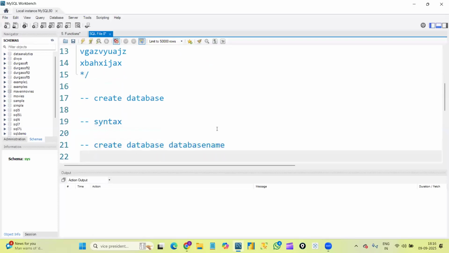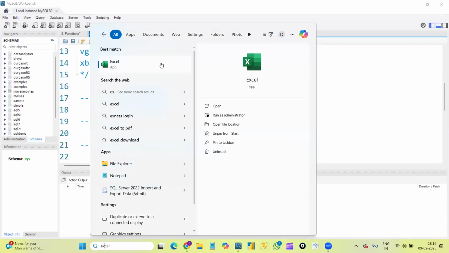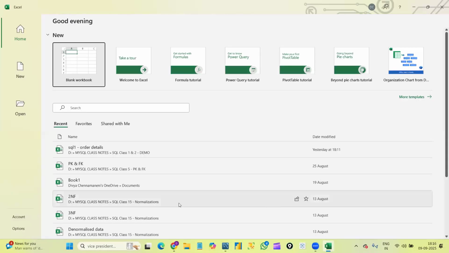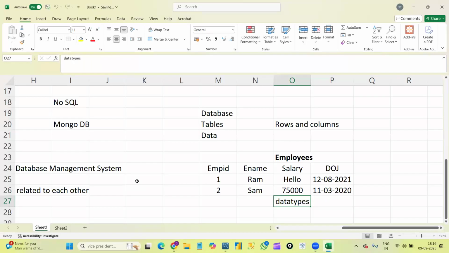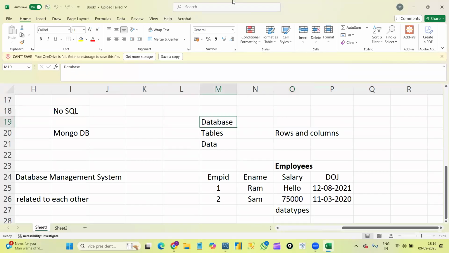So as I said yesterday, first we will create the database. Inside a database, we will create the tables, and inside tables, we will store the data. Correct?